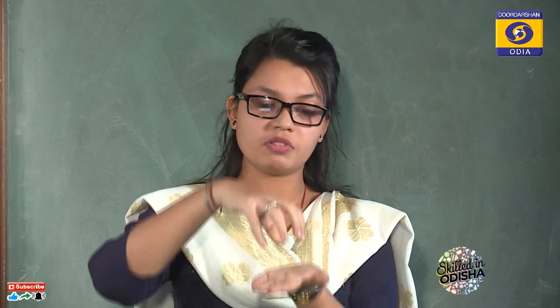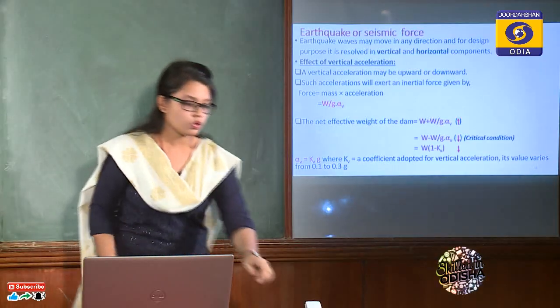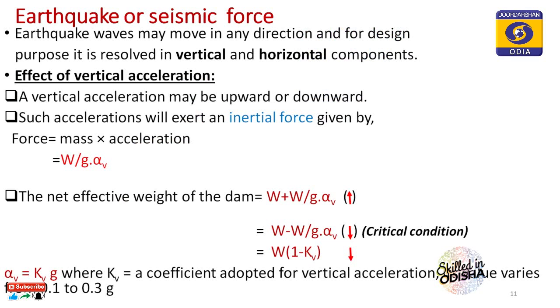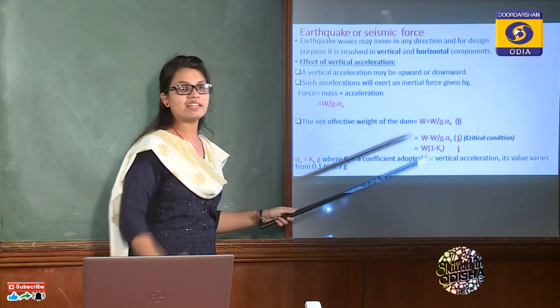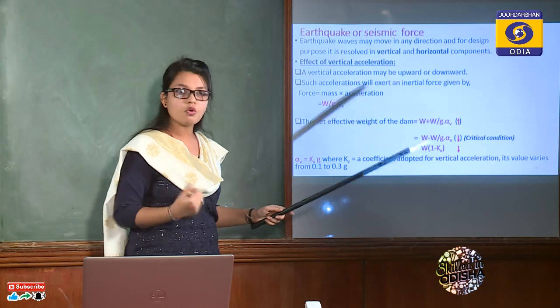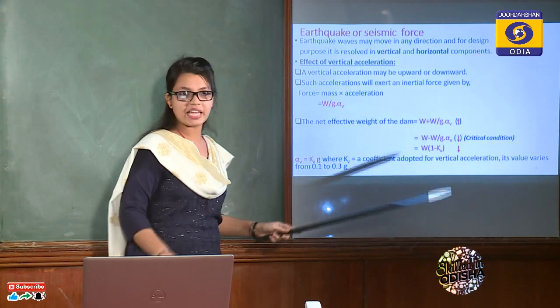But when the acceleration is acting in downward direction, this will move away from the body of the dam, so the net weight of the body is decreasing. So what exactly that means? If the weight is decreasing, W minus inertial force, if you take W common, 1 minus kV. So the weight is decreasing by 1 minus kV times when the acceleration is acting in downward direction. That is the critical condition, because weight is decreasing. The stabilizing force is decreasing in that case. So we have to consider this factor while designing of a gravity dam.